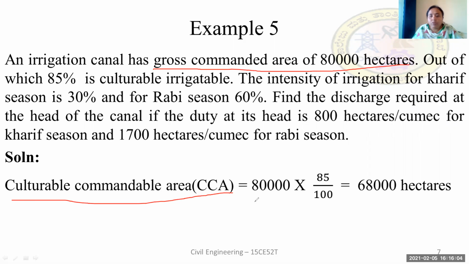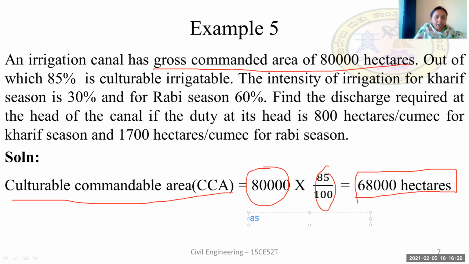When we substitute, 85% of 80,000, we get CCA as 68,000 hectares.